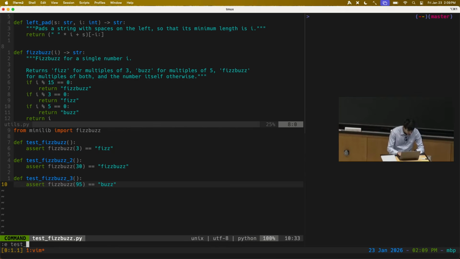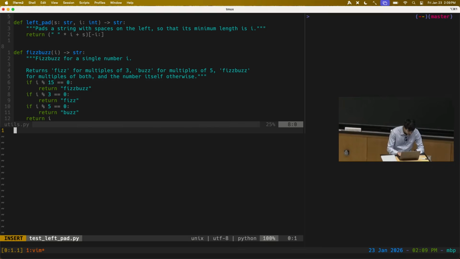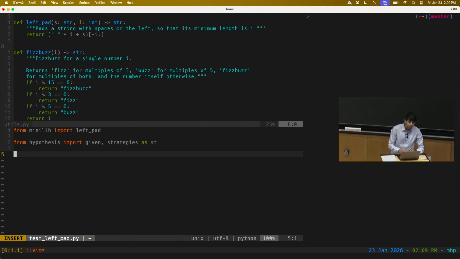So let's demonstrate that in the context of this left pad thing. I'll create a new file for that and do from minilib import left pad. And then for this property-based testing, I'm using a library in Python called Hypothesis. This approach was originally invented and popularized by the Haskell QuickCheck library. But now there are libraries in a bunch of programming languages that support this kind of testing.